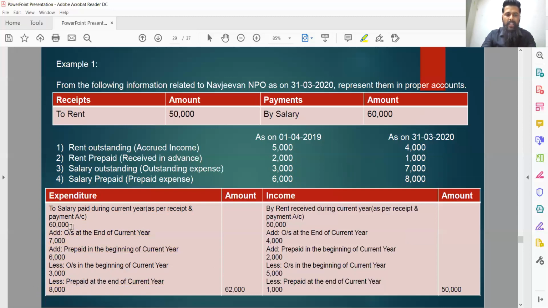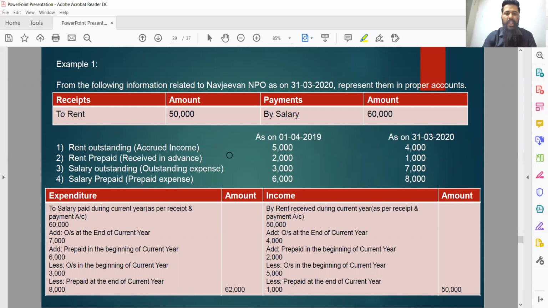So basically after making all these adjustments, that is 60,000 plus 7,000 plus 6,000 minus 3,000 minus 8,000, the final amount that should be shown to the debit side of the income and expenditure account is rupees 62,000. So by far adjustment remains the same in case of any other income or expense as we have discussed in case of subscription. Outstanding in the beginning should be deducted. Outstanding at the end should be added. Prepaid in the beginning should be added and prepaid at the end should be deducted.